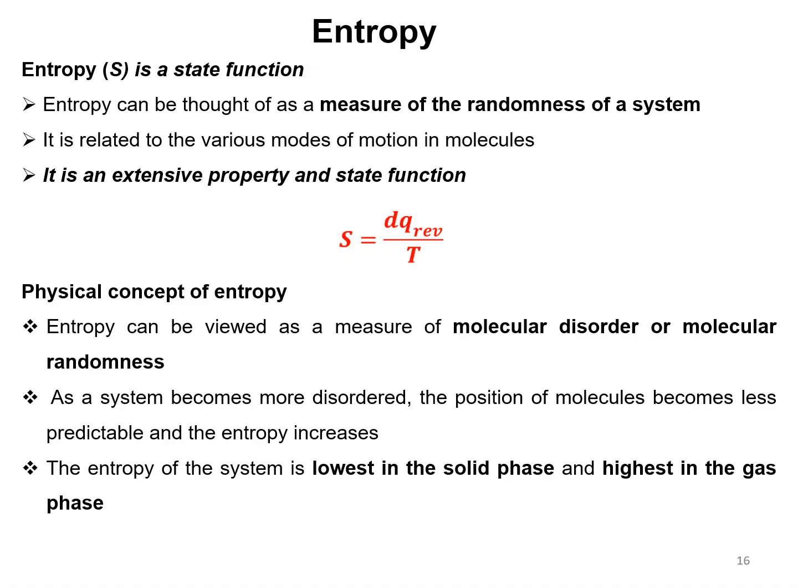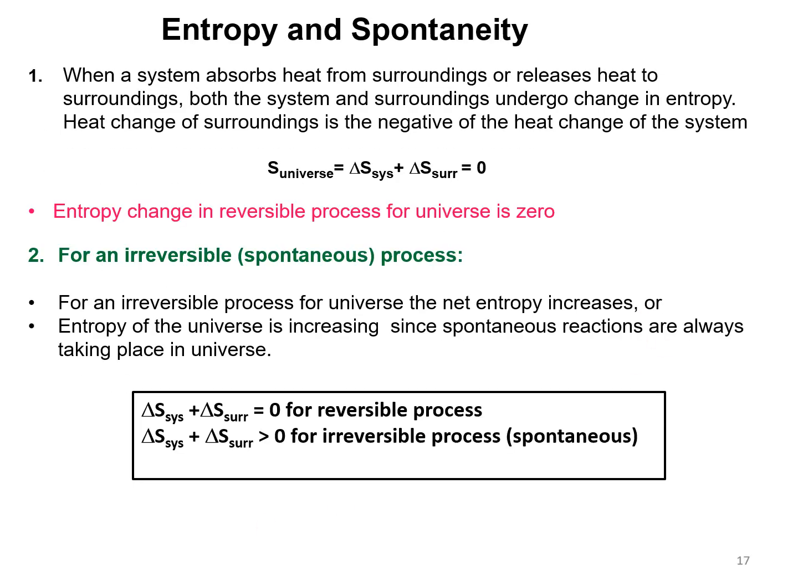Then the third term will be entropy. Entropy is the measure of randomness, or a measure of disorder of the system, where S is equal to dq reversible by T, where T is the absolute temperature and S represents entropy. Molecular disorder or molecular randomness is known as entropy.